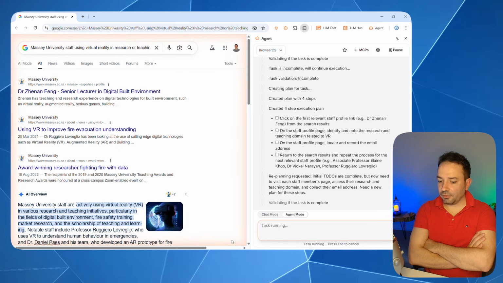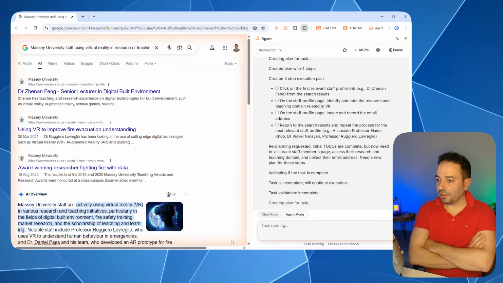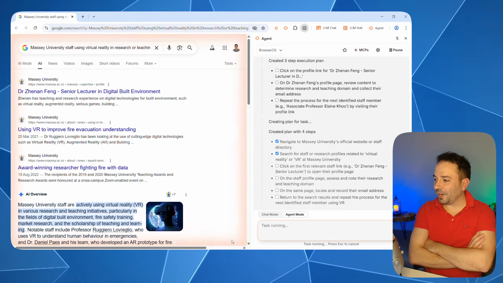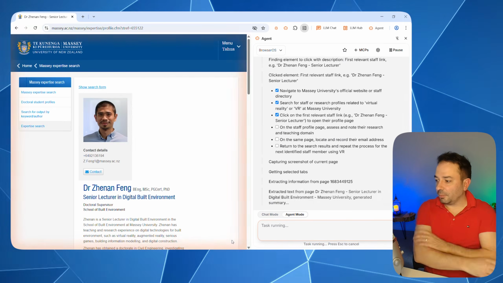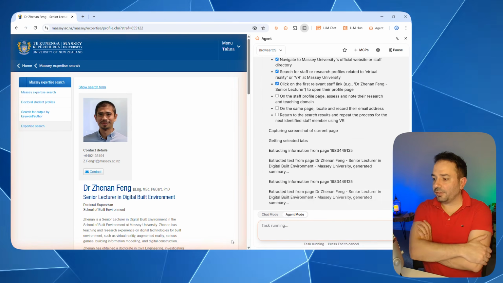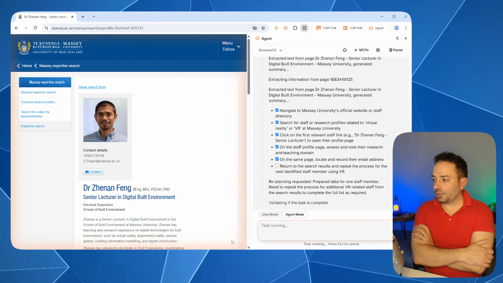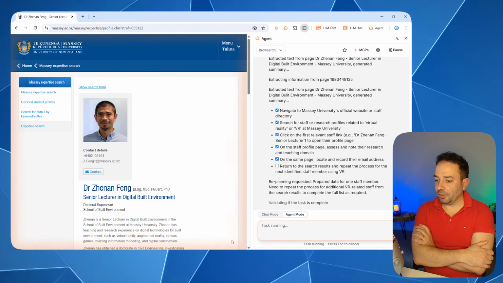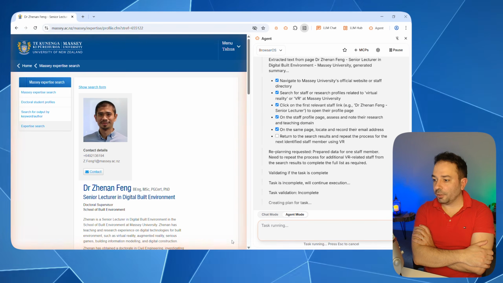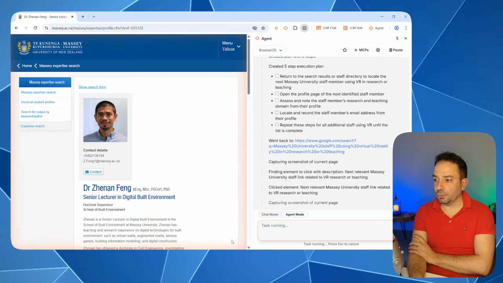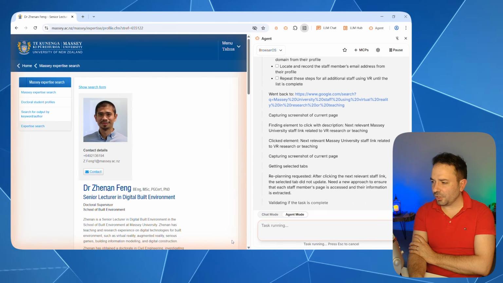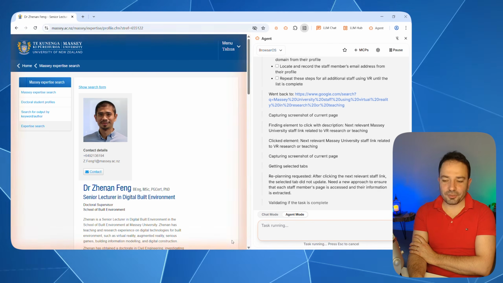So you can see that it has already identified my colleague Jianan Feng. It's a really close colleague of mine working in the School of Built Environment. So let's see what else the agent is going to be capable of. You can see that it has generated more tasks to perform. It has already been capable to open the page of Jianan, and then eventually is going back to Google, then back to the page. So you can see it's not always straightforward. Sometimes it keeps looping before it figures out exactly what it's trying to achieve.